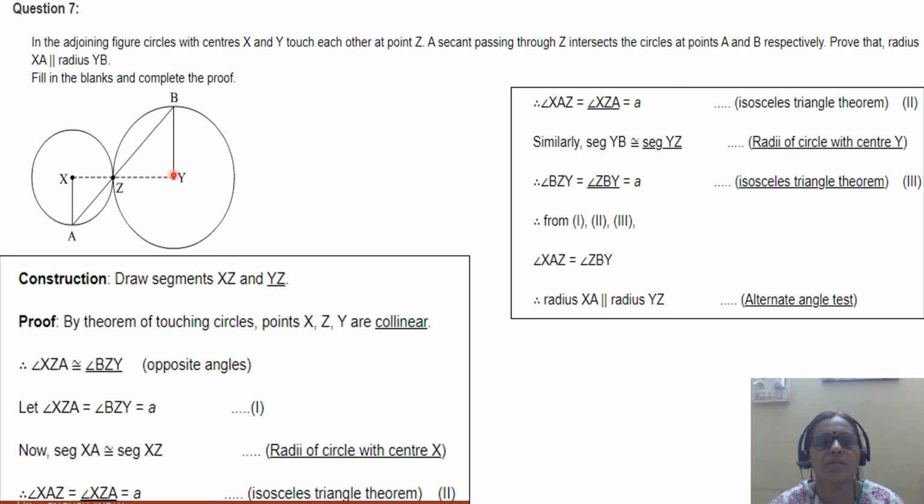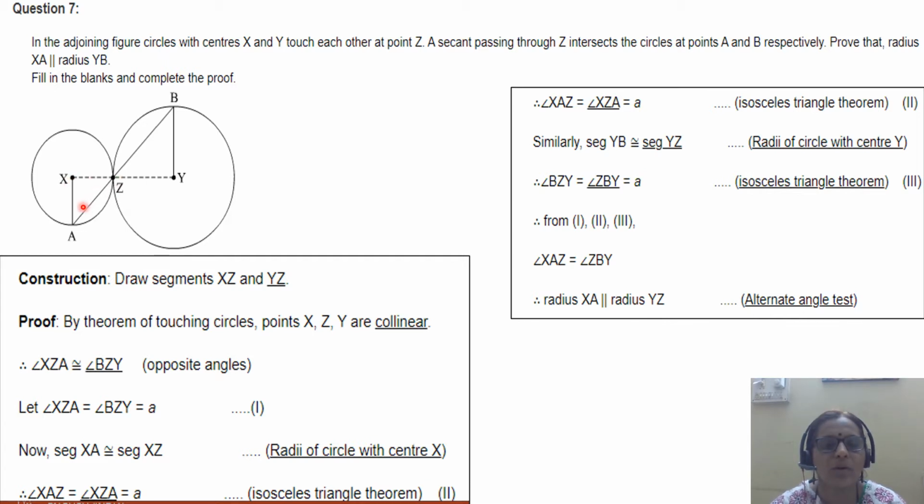Now this question is in fill in the blank form, like an activity question. Complete the blanks. Draw segments XZ and YZ. By the theorem of touching circles, the centers of the circles and the point of contact are always collinear. So these 3 points are collinear. So angle XZA is congruent to angle BZY, opposite angles.